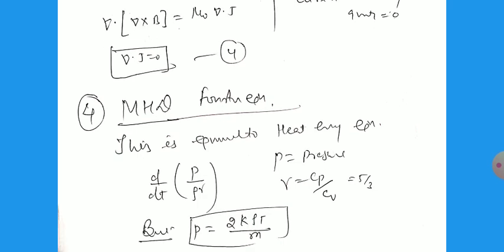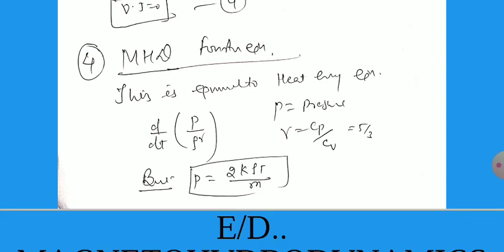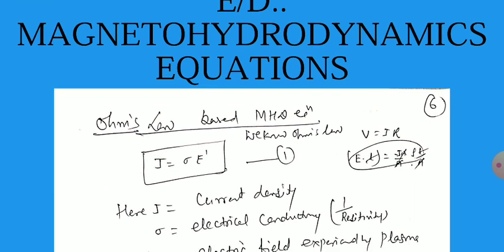Now the MHD fourth equation, which is related to the heat energy or thermal energy. We know very well that the total energy can be related by the adiabatic changes. So d by dt of P by rho to the gamma, where P is the pressure and gamma equals Cp by Cv. For adiabatic gases gamma equals 5 by 3, and P equals 2k rho T by M. On substituting we can obtain these equations.